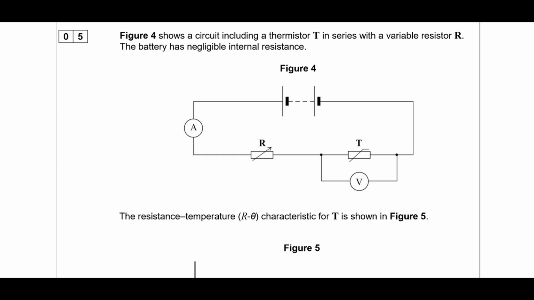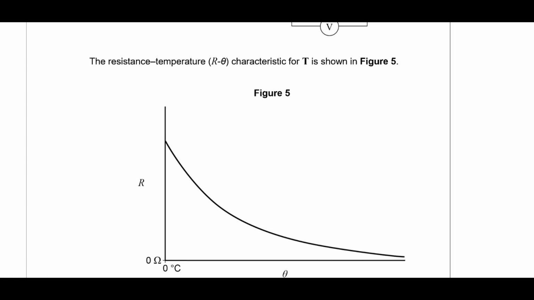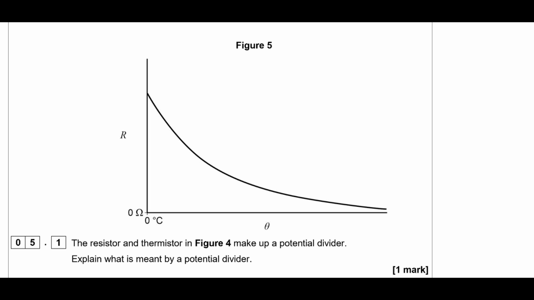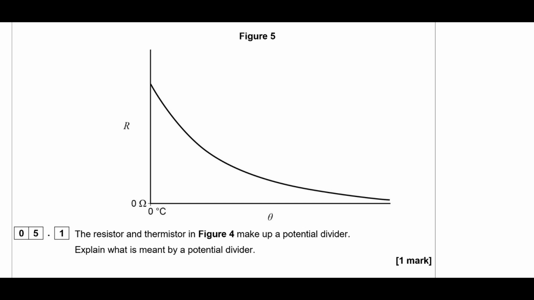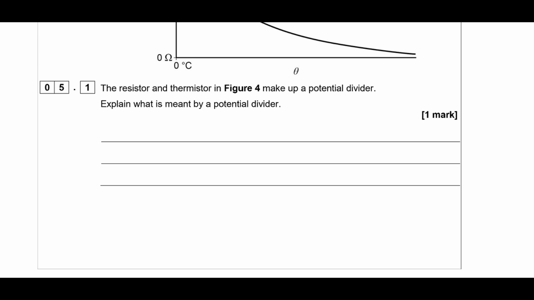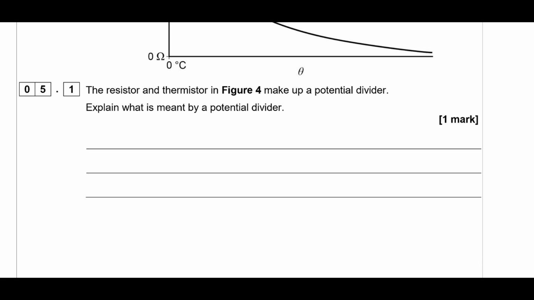So we've got a circuit with a thermistor in it. It's in series with a variable resistor. And we've got a graph showing how the resistance changes as temperature changes. So we can see that as temperature increases, the resistance decreases. So we're looking at an NTC thermistor. The resistor and the thermistor make up a potential divider. So it says, explain what is meant by a potential divider. So a potential divider is when you have two or more resistors in series so that the potential difference is divided between them. That's what we've got there.